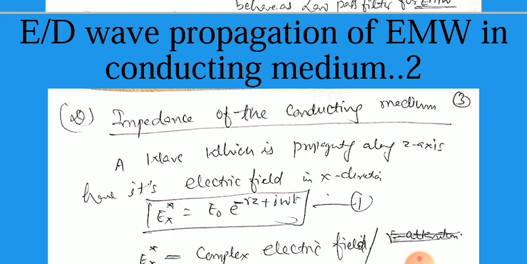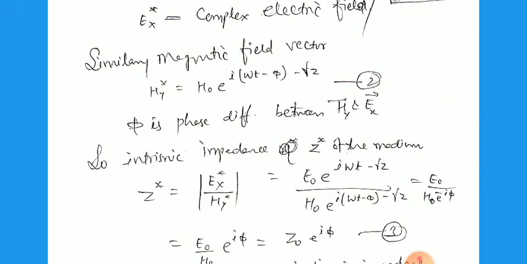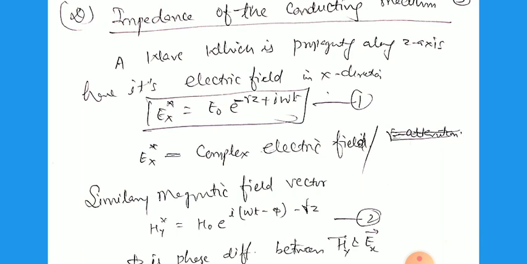As we know, the characteristic impedance is the ratio of the electric field to the magnetic field, and earlier we have calculated that if the wave is propagating along the z direction, then the electric field is along the x-axis and the magnetic field along the y-axis. So we can write the value of the electric field as Ex star equal to E0 e raised to power iota omega t minus gamma z. Ex star is the complex electric field. Here the star is used for complex, meaning it has real and imaginary parts.